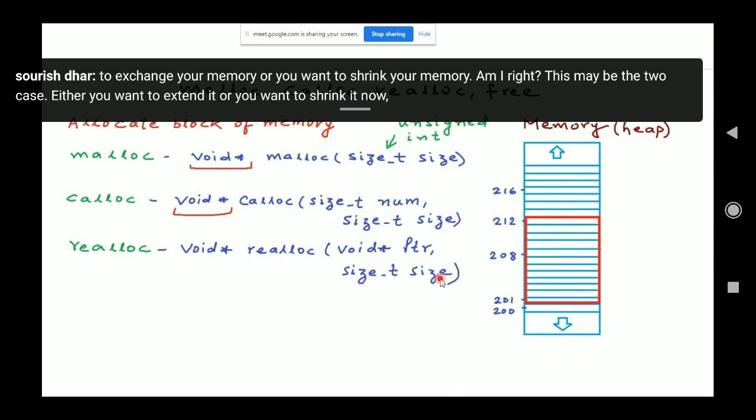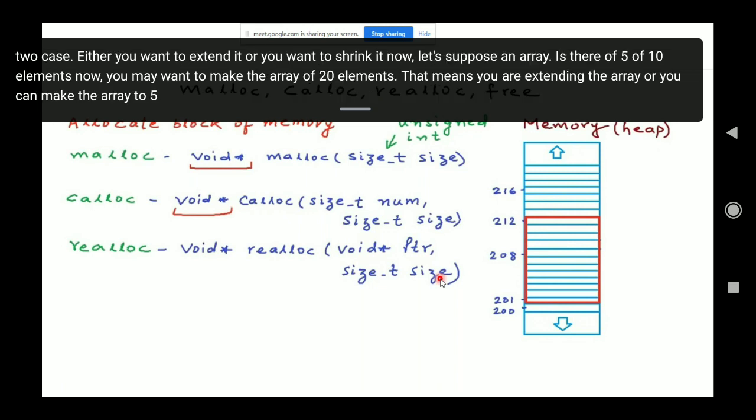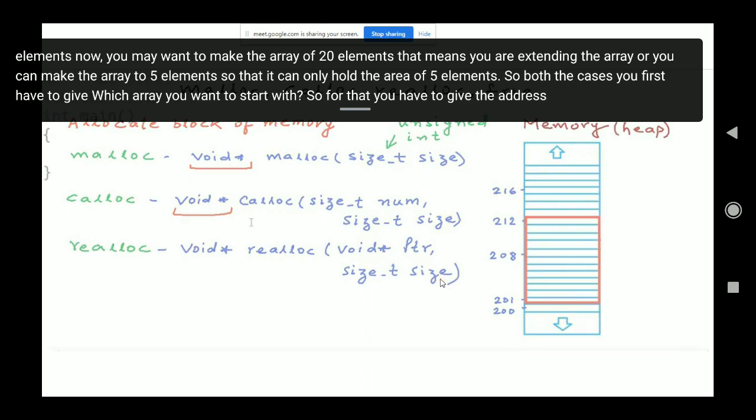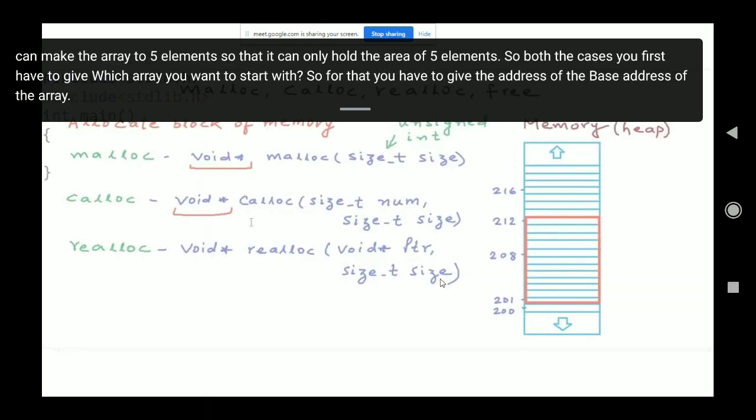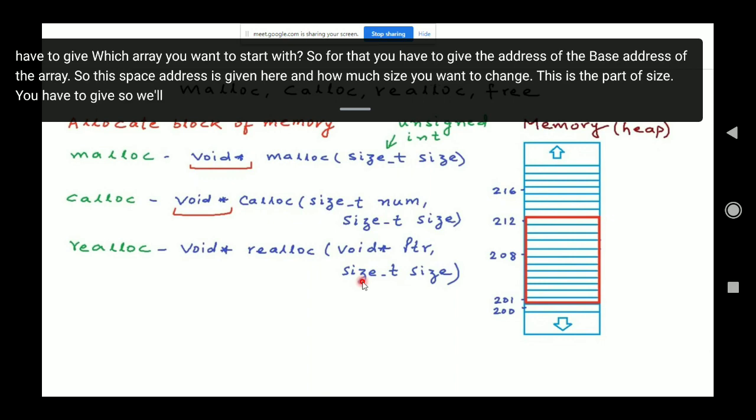Now let's suppose an array of 10 elements is there. You may want to make the array 20 elements. That means you are extending the array, or you can shrink the array to 5 elements so that it can only hold 5 elements. In both cases, you first have to give which array you want to start with. So for that, you give the base address of the array. This base address is given here, and how much size you want to change, that is the size part you have to give. We'll see this in a little while.